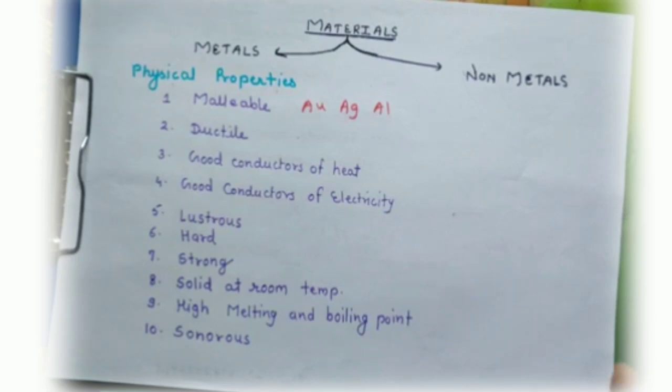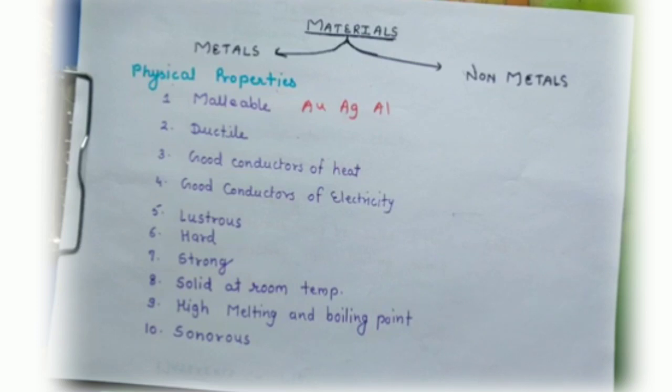You can see on sweets like Kaju Katli and Gulab Jamun, they are covered with a very thin golden and silver layer. That is the silver foil, a very thin foil. And you also know about the aluminium foil, used for the packaging of food items.